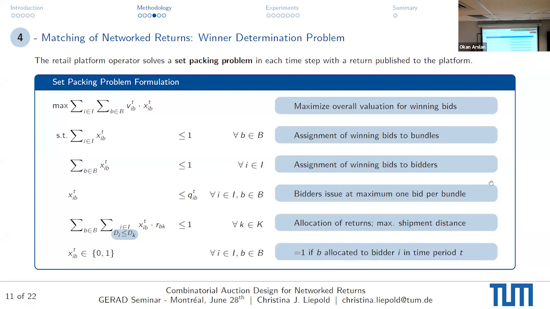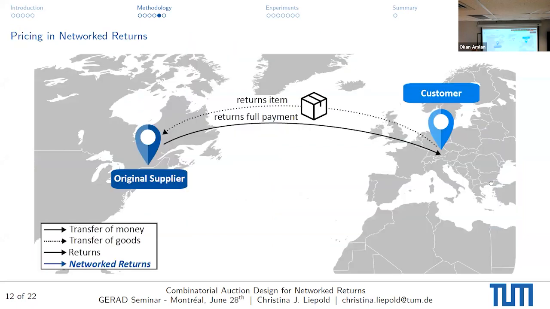And we only have one set of decision variables, which are binary x's that equal 1 if a bid is allocated to a bidder in a certain time period. Now, one more little picture of me and the shoe is basically how do we account for the pricing procedure. So now you see this is the typical setting where the customer returns the item to the original supplier and the original supplier returns the full payment. Obviously, there will be some return costs and original shipment costs, but we disregard them. So we're only looking at the actual goods. So this is the normal setting.